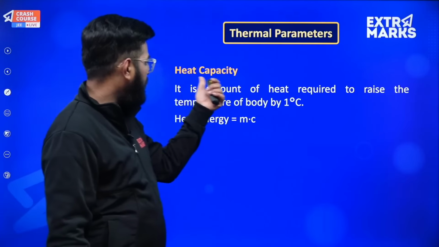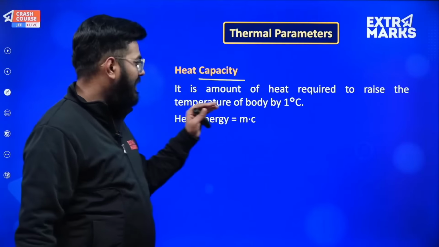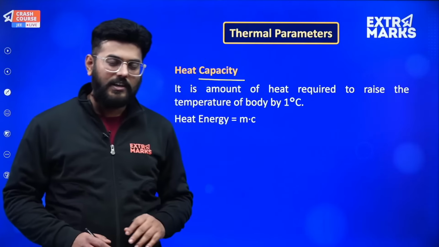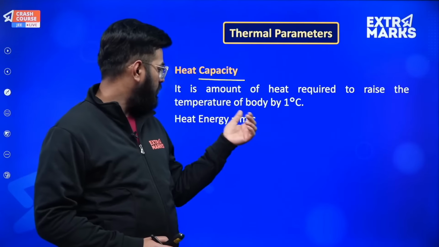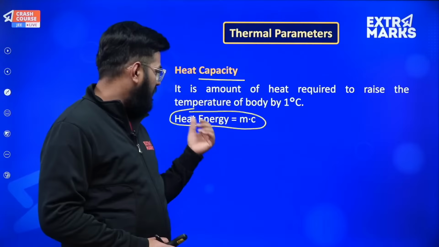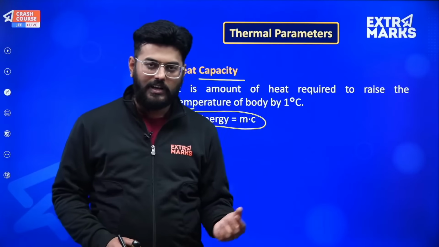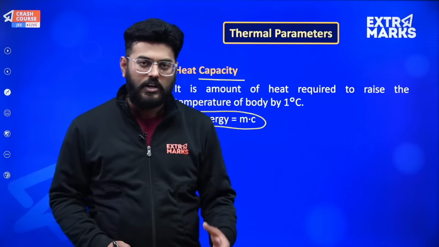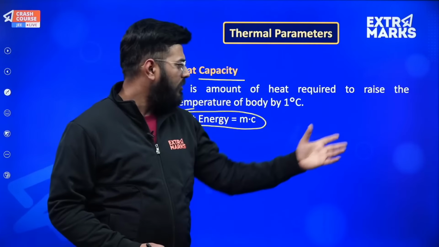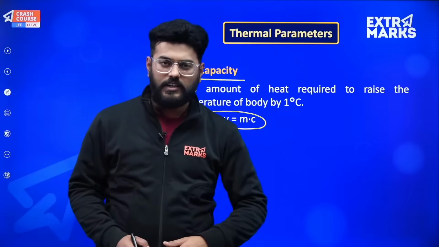Now let's talk about heat capacity. If we eliminate the temperature term, heat capacity can be defined as m into C, where C is now the heat capacity. It is the amount of heat required to raise the temperature of a body by 1 degree centigrade.